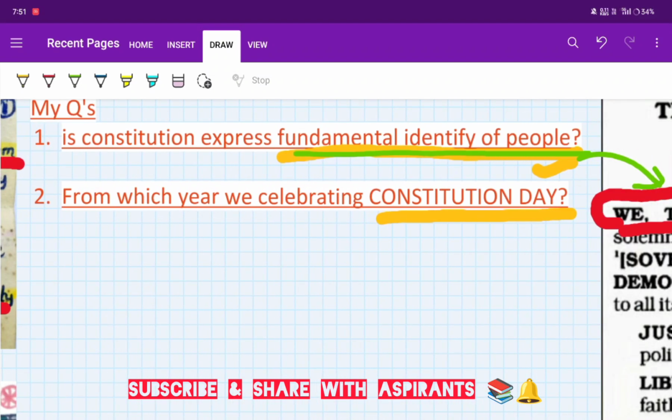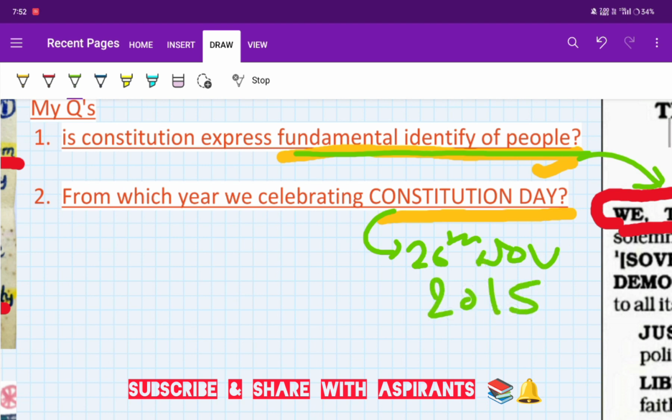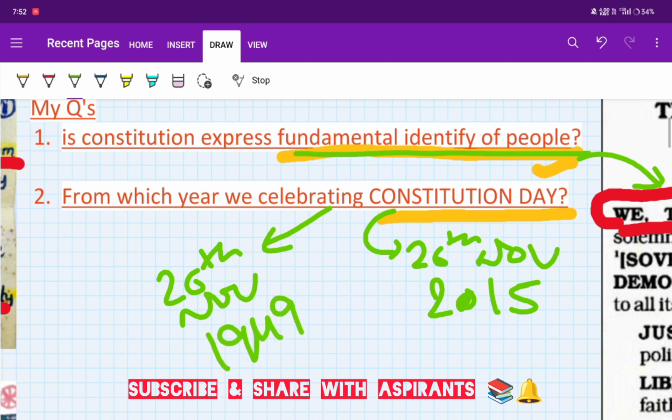Second question: from which year are we celebrating Constitution Day? From 26th November 2015 we are celebrating Constitution Day. When did we adopt it? 26th November 1949. So this is the adoption, but we are celebrating it from 26th November 2015.